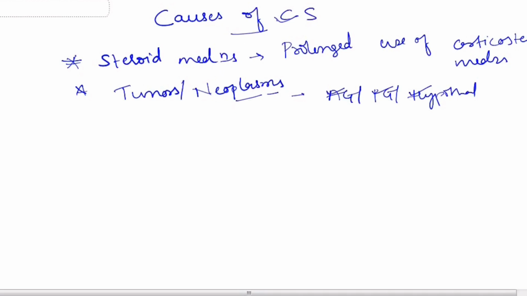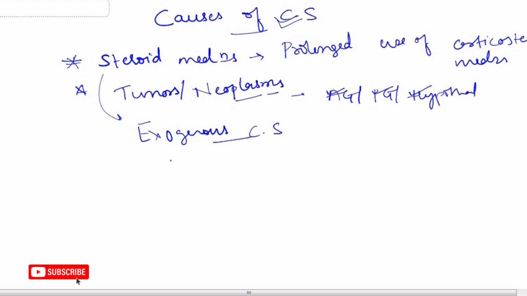That leads to Cushing syndrome. Cushing syndrome caused by prolonged use of corticosteroid medications is called exogenous Cushing syndrome.